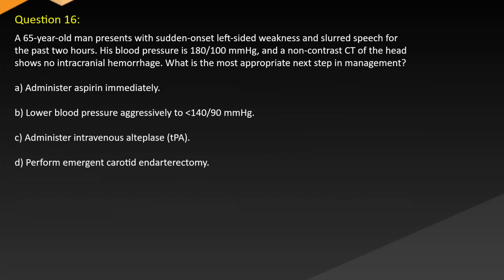Question 16. A 65-year-old man presents with sudden onset left-sided weakness and slurred speech for the past 2 hours. His blood pressure is 180/100 mmHg, and a non-contrast CT of the head shows no intracranial hemorrhage. What is the most appropriate next step in management? A. Administer aspirin immediately. B. Lower blood pressure aggressively to 140/90 mmHg. C. Administer intravenous alteplase, TPA. D. Perform emergent carotid endarterectomy.